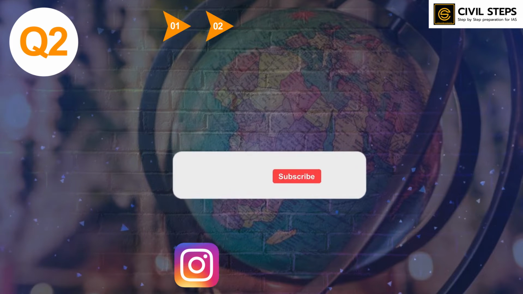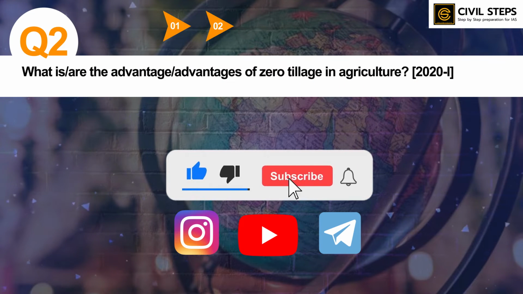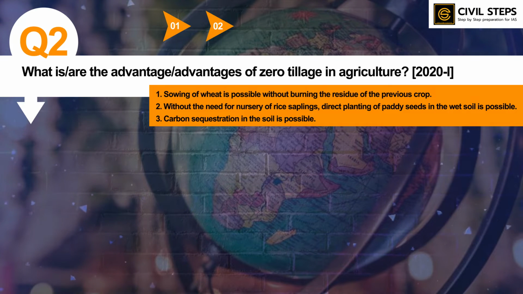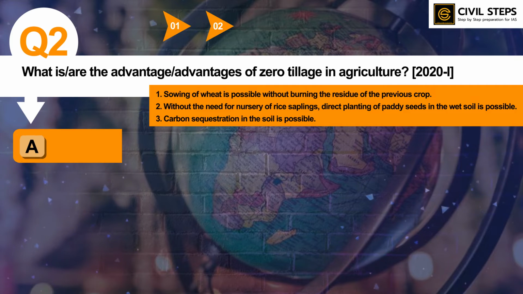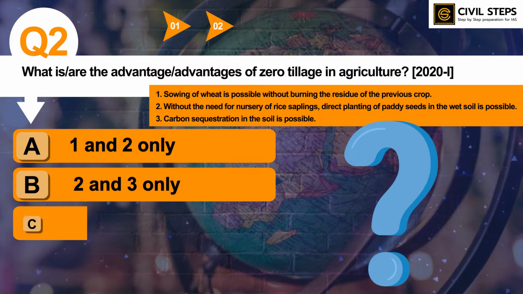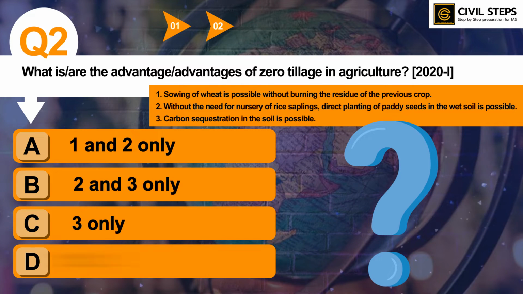So now let us discuss question number second. What is the advantage of zero tillage in agriculture? First, sowing of wheat is possible without burning the residue of previous crop. Second, without the need of nursery of rice saplings, direct planting of paddy seeds in the wet soil is possible. Third, carbon sequestration in the soil is possible. So select the correct answer using the code given below. Option A, 1 and 2 only. Option B, 2 and 3 only. Option C, 3 only. Option D, 1, 2 and 3.